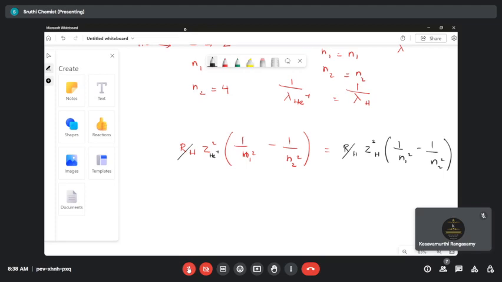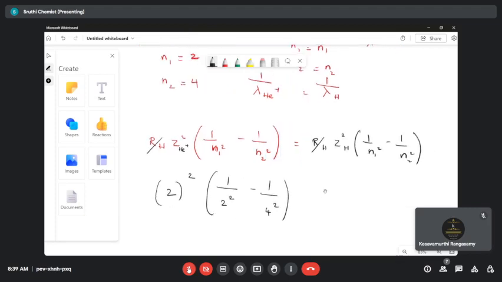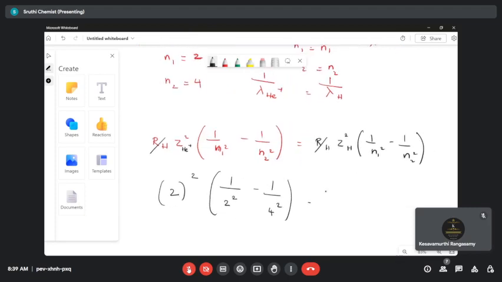What's the value of Z for helium? 2. So 2 square, that is 4, times 1 by N1 square. What's the value of N1 square here? 2 square, minus 1 by N2 square. What's the value of N2? 4, so 16. Let's write simply 2 square and 4 square so that it's easy to find the answer. Here the Z value for hydrogen is anyway 1, so 1 by N1 square minus 1 by N2 square.